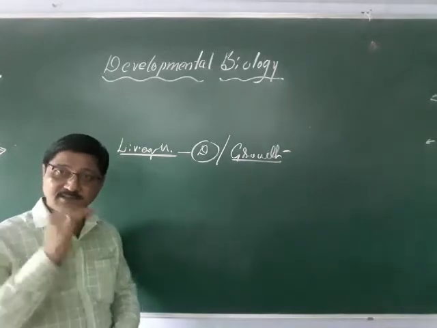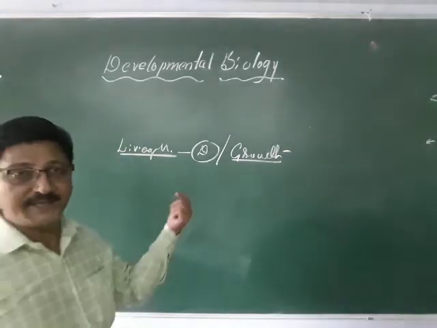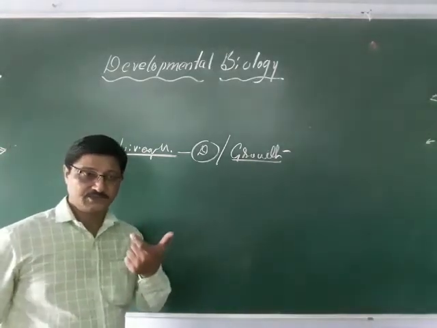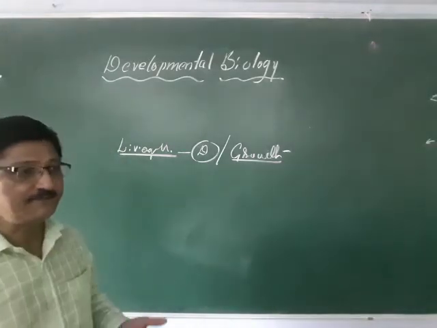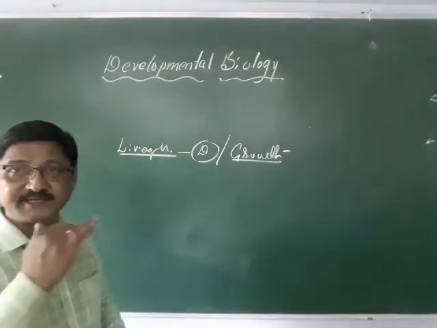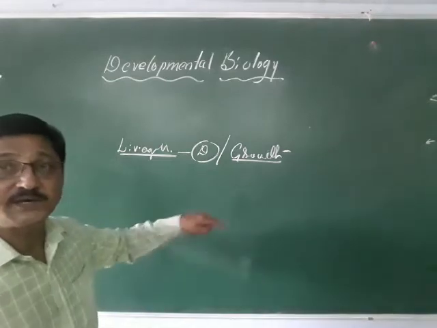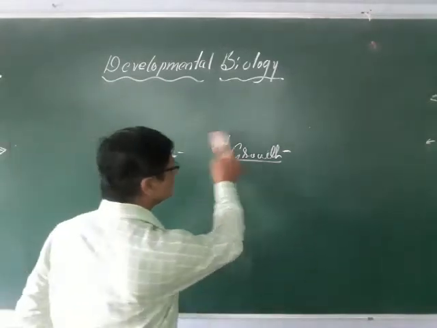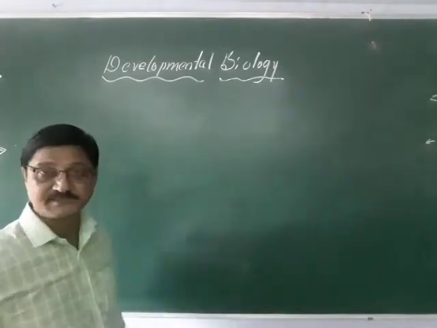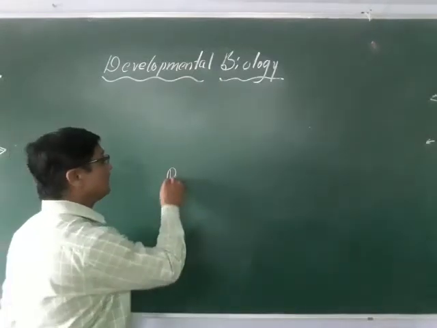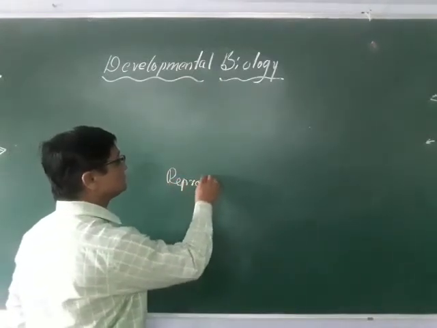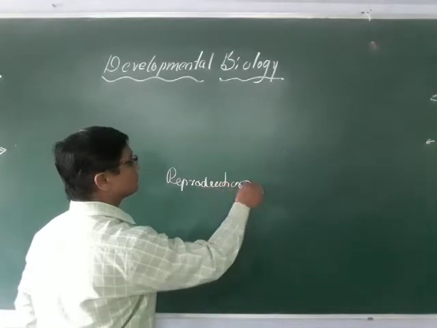And when a living organism, either a plant or an animal, attains a certain age or stage, it has to undergo the next process, which is called reproduction.